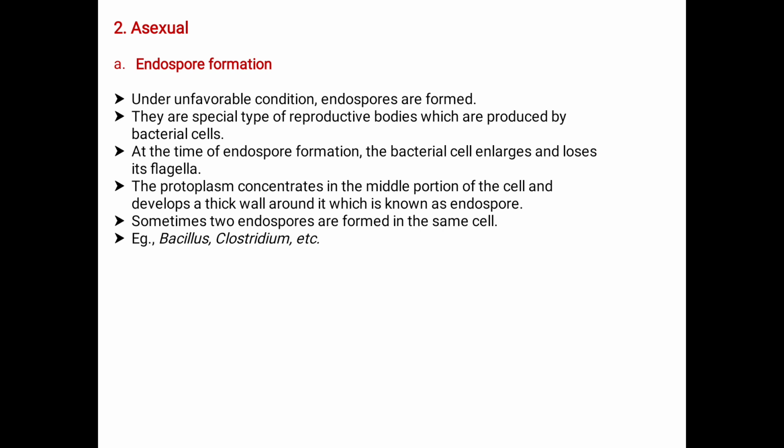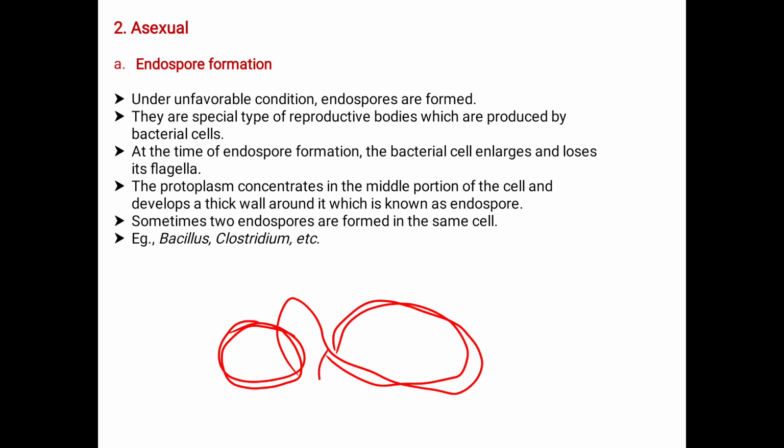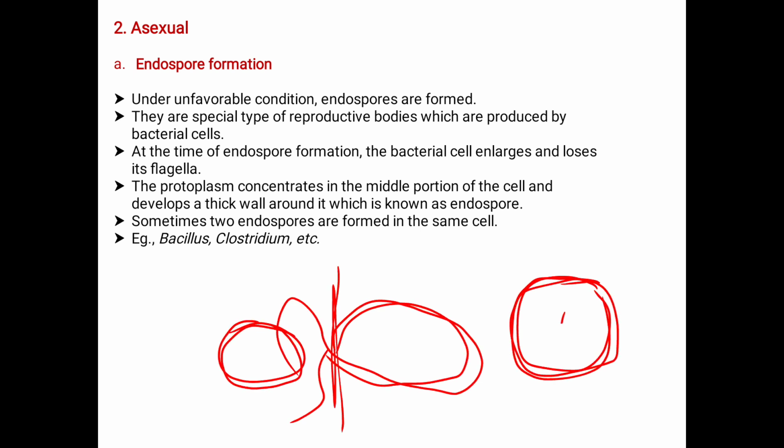At the time of endospore formation, the bacterial cell enlarges and loses its flagella. The flagella are detached and the cell remains non-motile, while inside the endospore is formed. The protoplasm concentrates in the middle portion of the cell and develops a thick wall around it, which is known as the endospore.